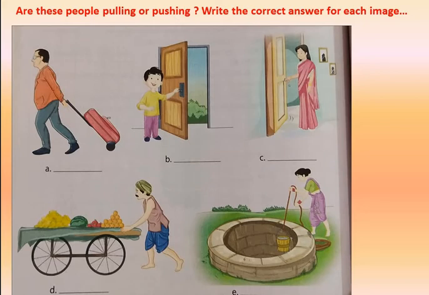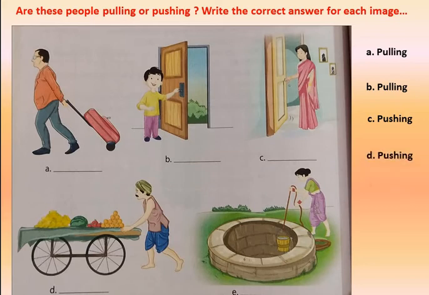So let us start with the first picture, picture A, where the man is actually pulling the luggage bag, right? And in picture B, the boy is pulling the door towards him, right? In picture C, this lady is pushing the door outside.